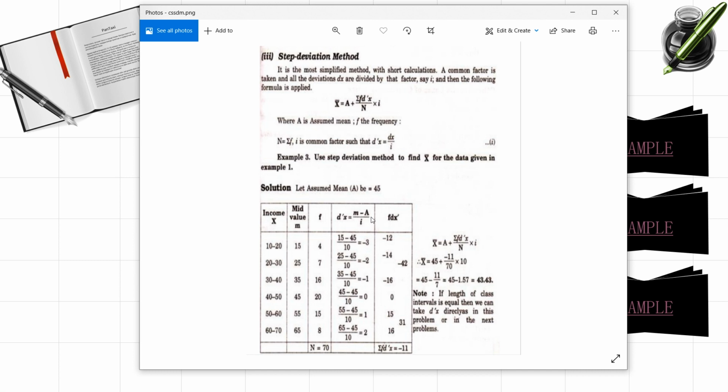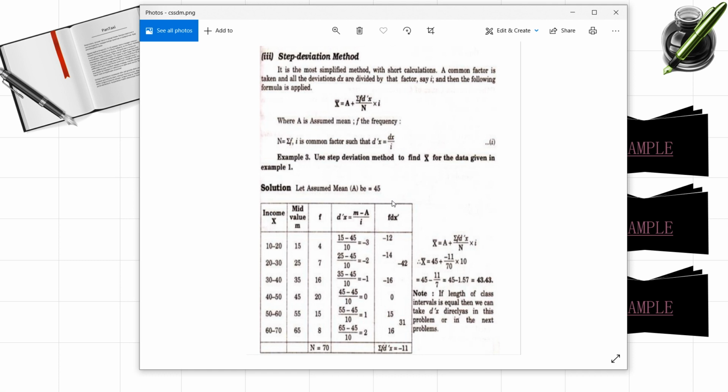A is 45 as we considered before. You can also consider 35; you can try with 35. So m minus a by I: 15 minus 45 by 10. The first value is equal to minus 3.